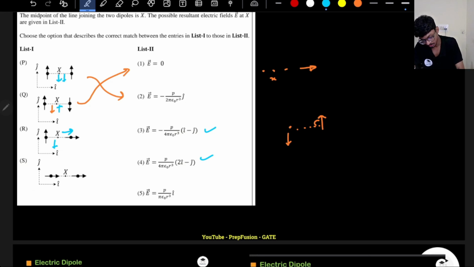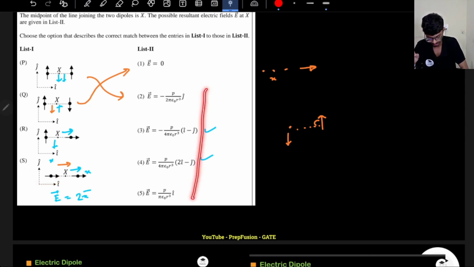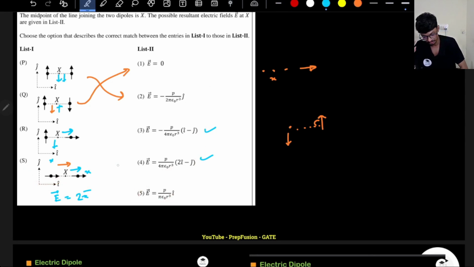same axial direction. For the left hand side dipole, it will be along this direction. For the right hand side as well, it will be along the right hand side direction, right? So let's say if this provides x electric field, this also will provide x electric field along the same direction because both are in the axial axis, right? So overall I will get 2x electric field. So what is the direction? Along the i cap. So which of the following options is only along the i cap? Only this one. So this is for sure that S will match with 5.